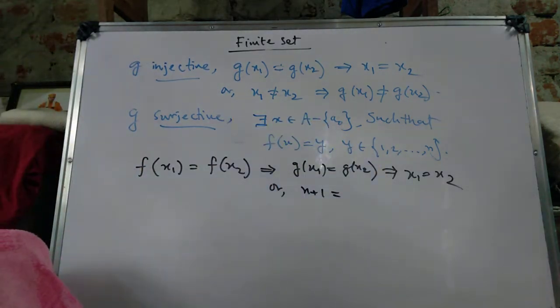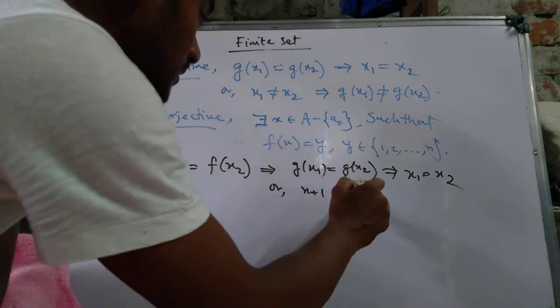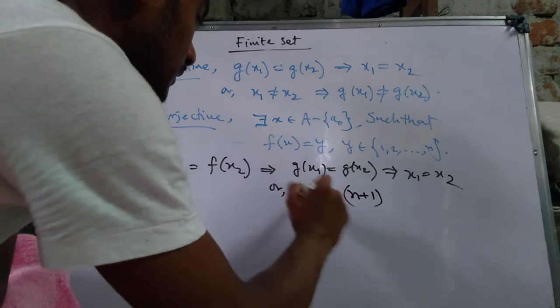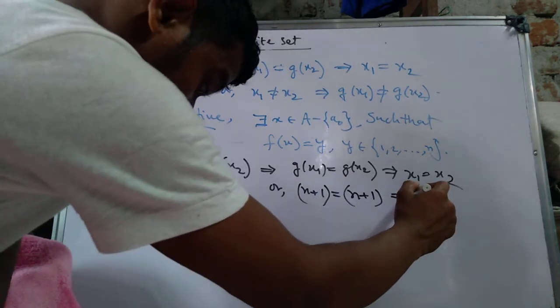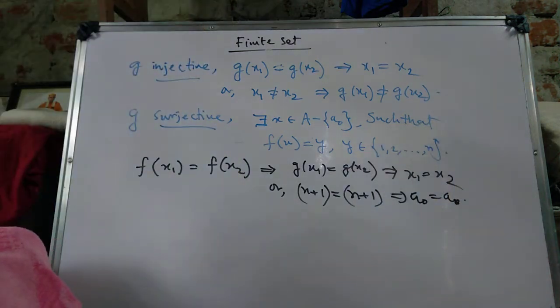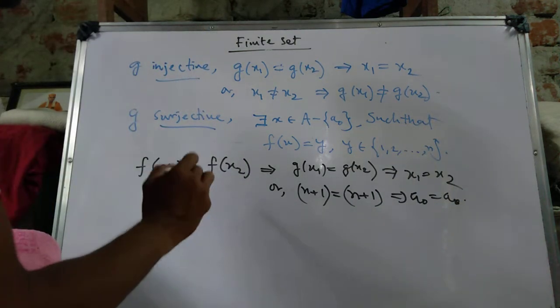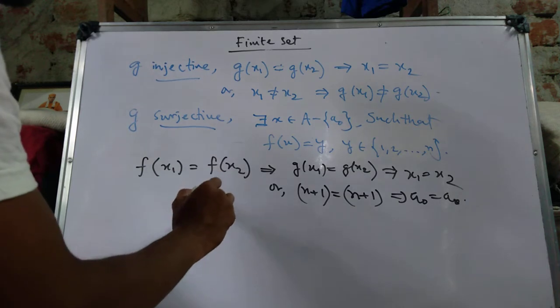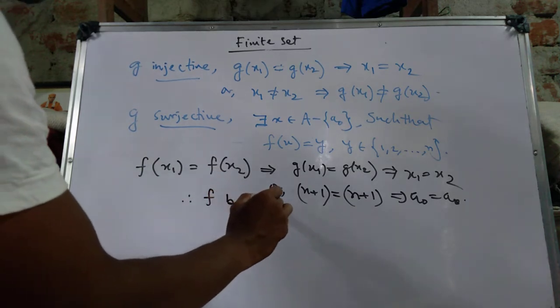If others, then this is not possible. If x1 and x2 are not equal, then obviously n plus 1, then this implies a0 equals x0. So this says that f is injective.